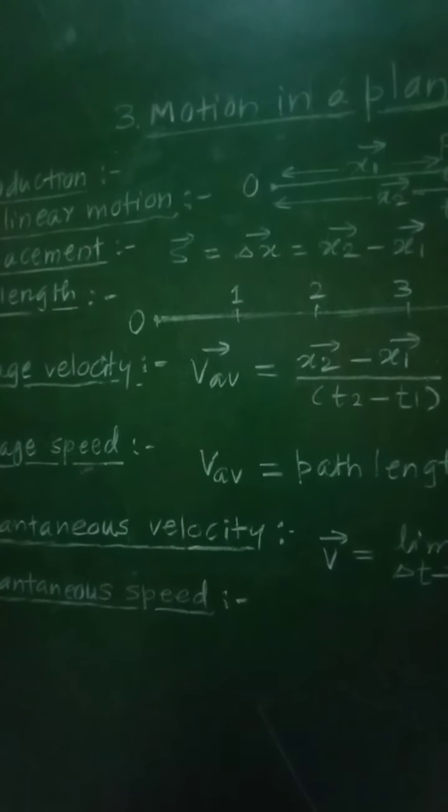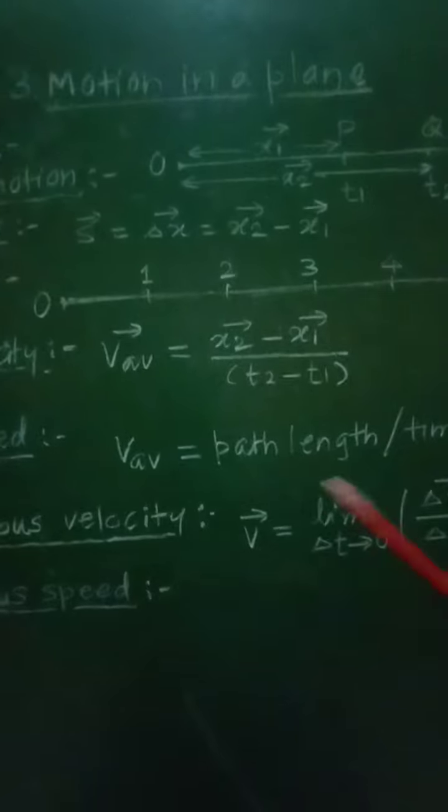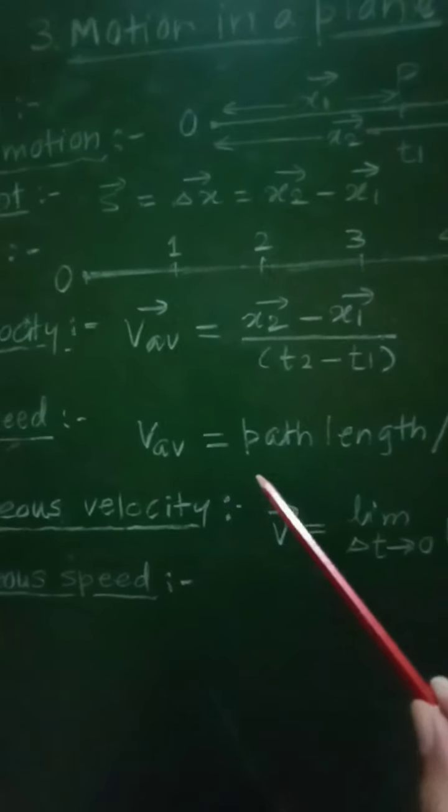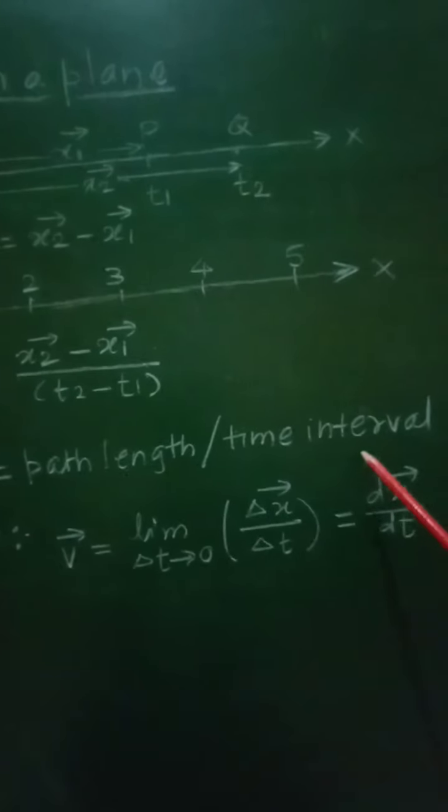Therefore, the average speed v average will be given as path length divided by time interval.